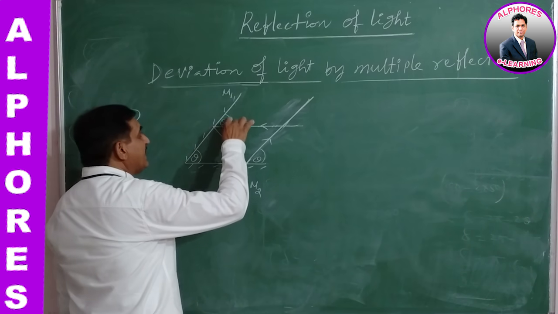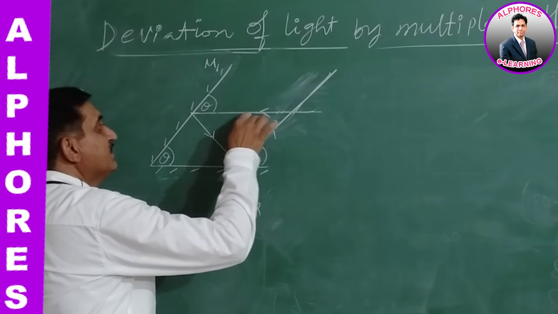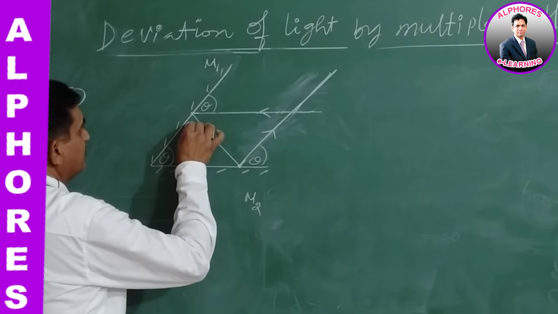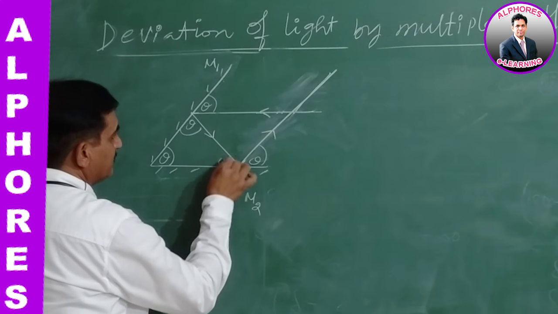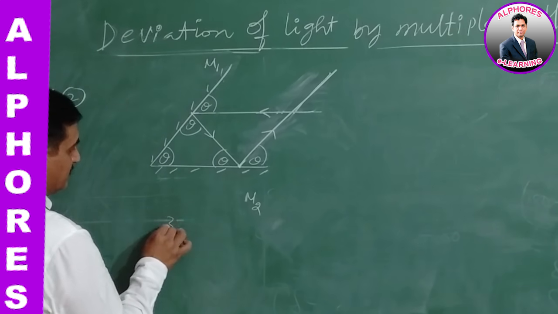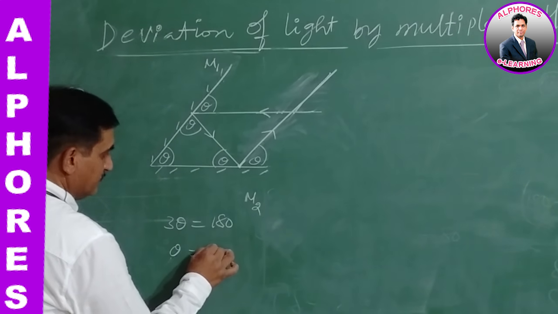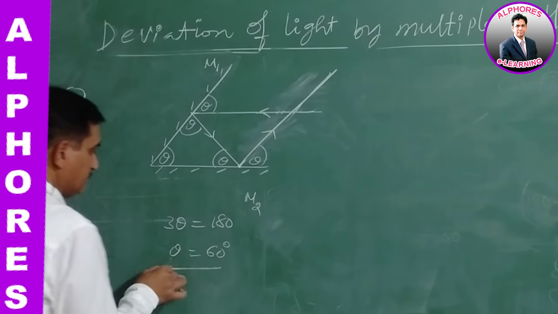Okay, this is the glancing angle, the angle made by the light ray with the plane of the mirror. This is also glancing, this is also glancing. So from this triangle, 3 theta is equal to 180 degree, theta equal to 60 degree.